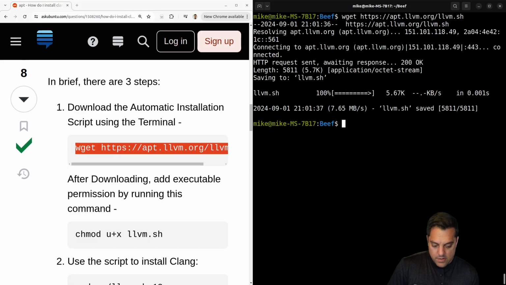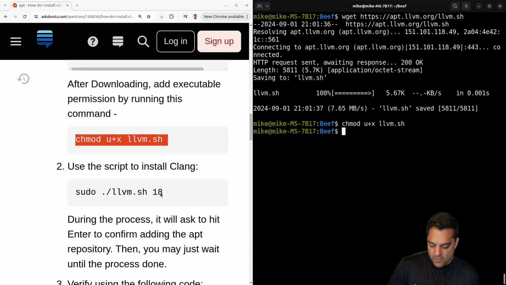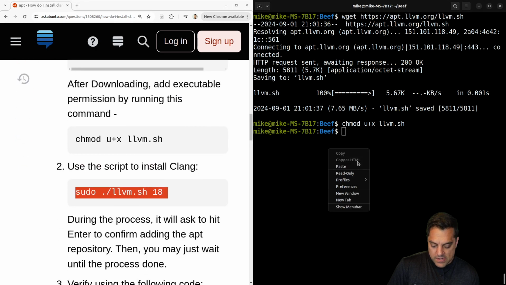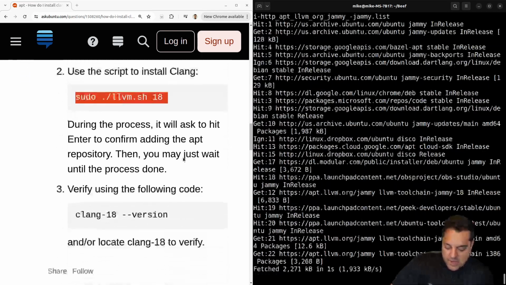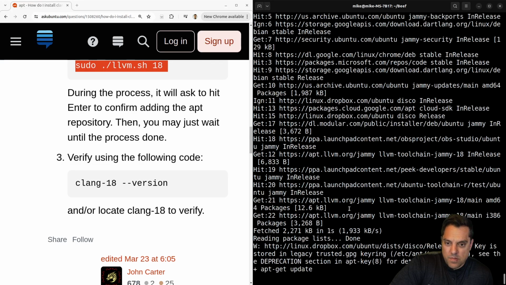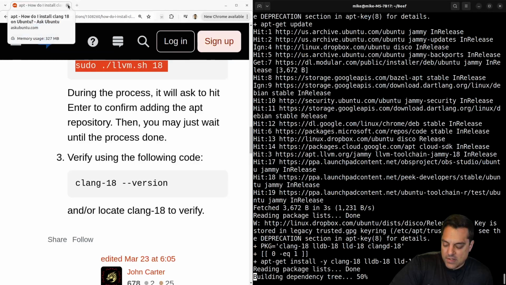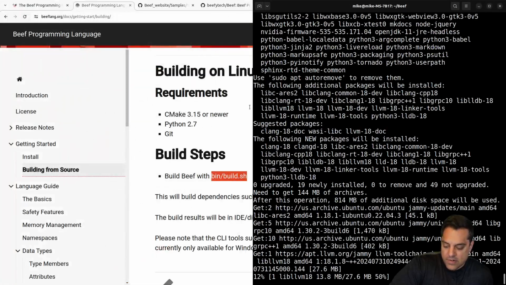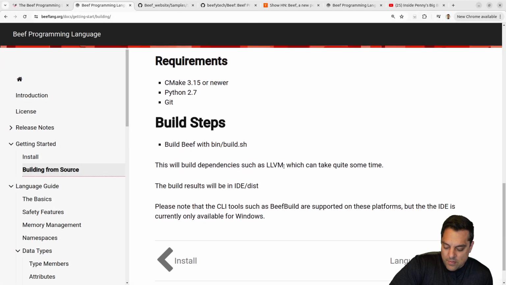Let's go ahead and put that in here. Give that a try here. Okay, I got my shell script. Let's make it executable. Okay, fine. Version 18. I wonder if it's going to build it from source here. That could take a while. That's why I want to get this process started. Okay, and then I'll try to run it here. That's going to be the Clang compilers, but I don't know if I'll get LLVM 18 specifically, which does take forever to build. Okay, so let's see if we have that available here.